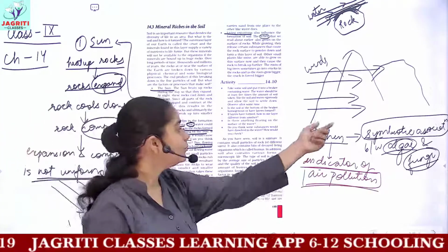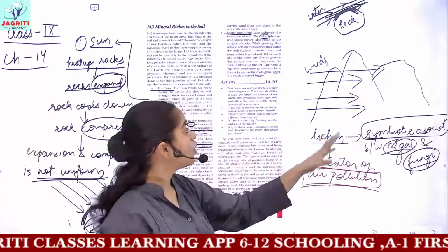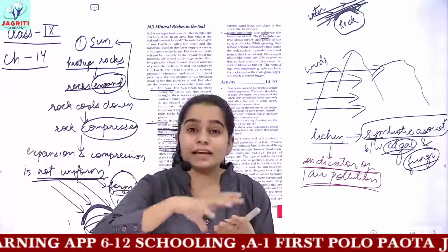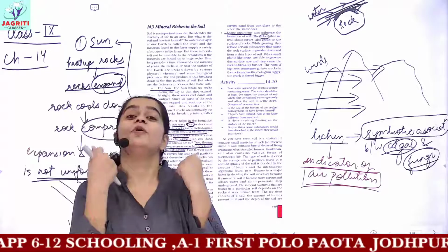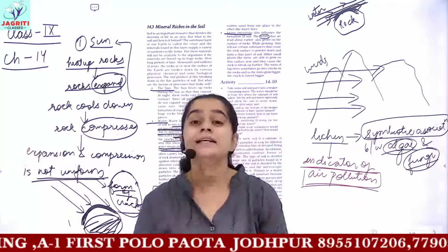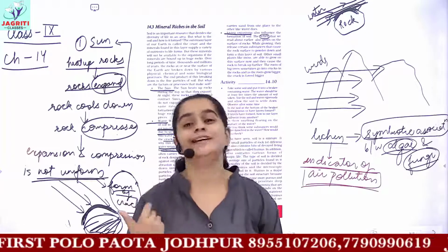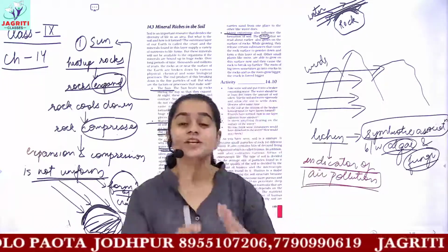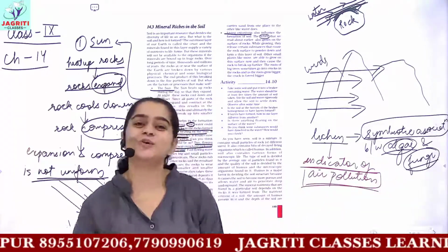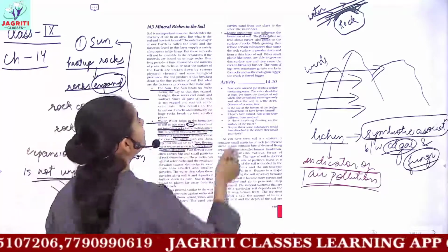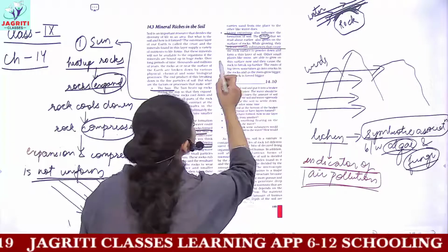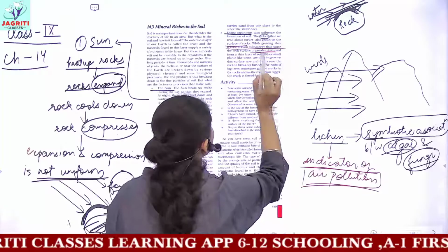Now we are moving on to how lichens help in causing soil formation. These lichens grow on the hard rock surface, and when they grow there, they secrete some chemicals. Some chemicals are released by these lichens outside their bodies, and these chemicals destroy the rocks. So in turn, lichens help in breaking the rocks, and once the rock breaks into smaller and smaller particles, we have the formation of soil itself. While growing, they release certain chemicals which powder down the rocks, and then you have the formation of soil.